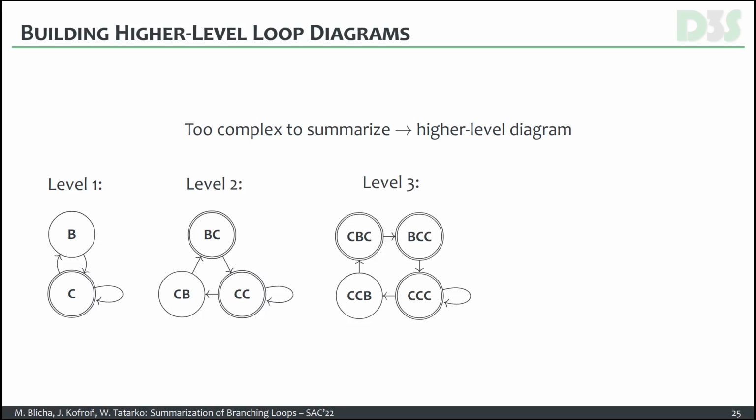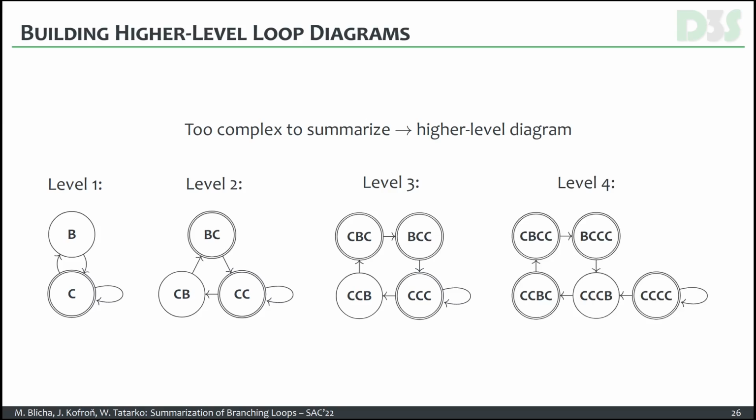We have a level 3 diagram here, which again is the case that it's too complex to summarize directly. So we built a level 4 diagram, and this diagram already can be split and summarized part by part by taking into account just the C vertex and the simple cycle that remains afterwards. And this is the basic idea.